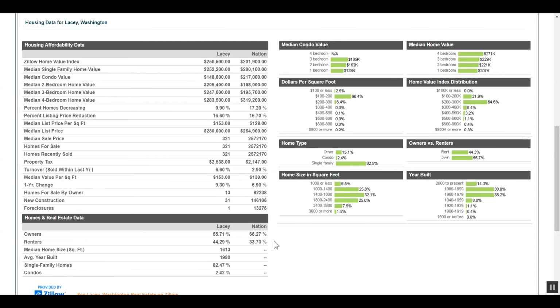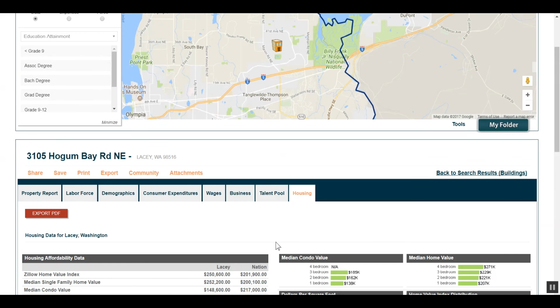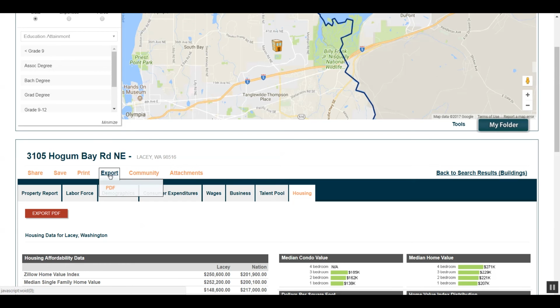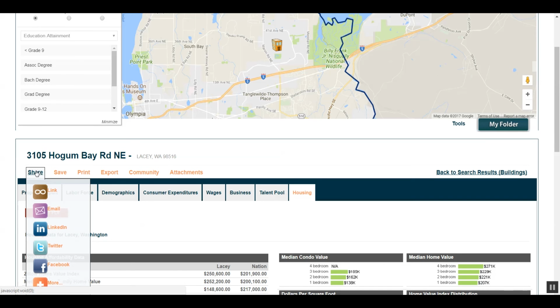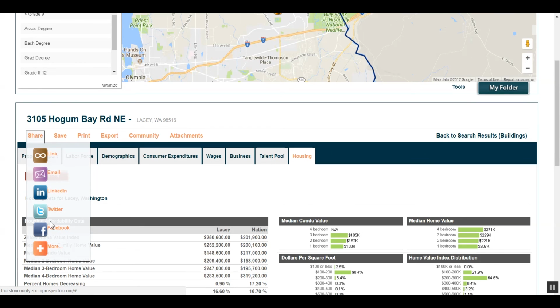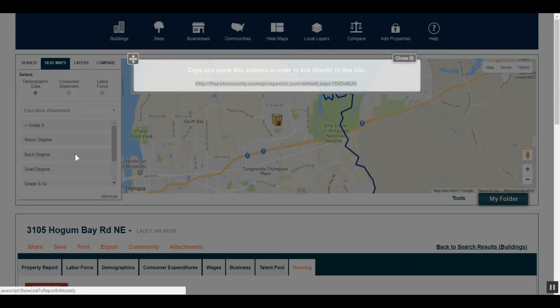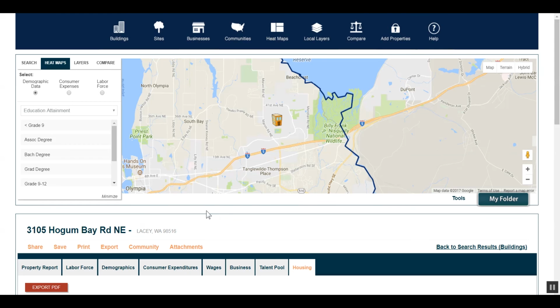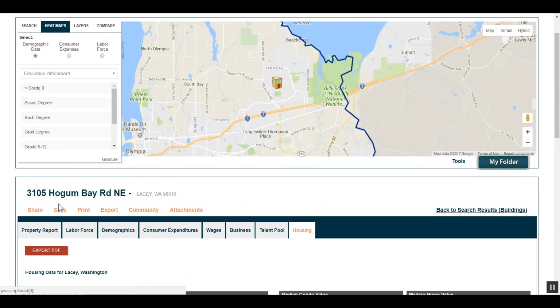All of these reports can be saved and exported into a Word, PDF, or Excel document, depending on the data set and how the user would like to view the data. Additionally, reports can be shared however the user would like, through email, social media, or by creating a link that will take the end user directly to the screen where the link was created. The user can also save properties and view them side by side to further assess multiple options.